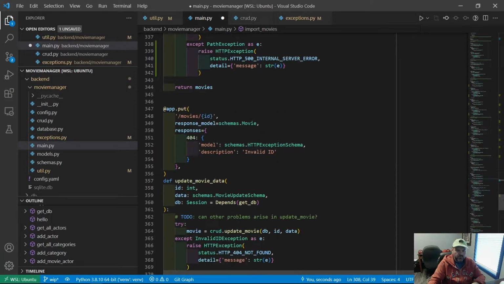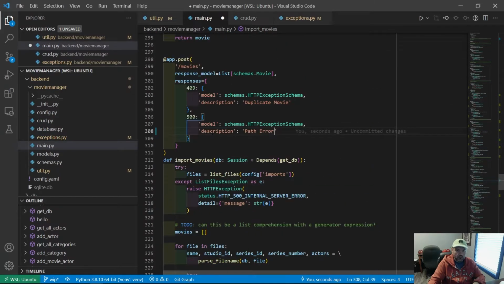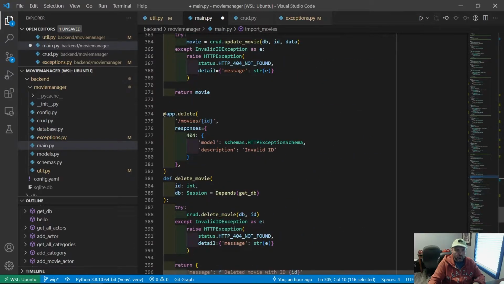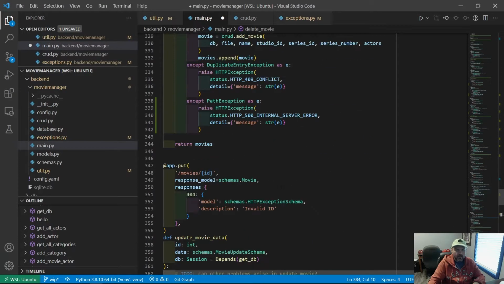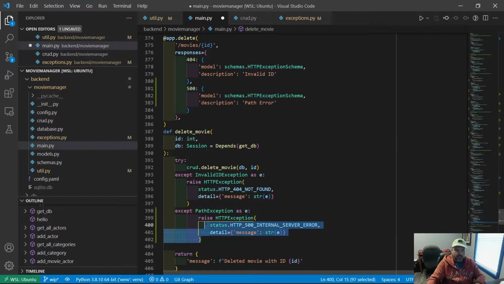So now here's the update movie. Let's go take care of the delete movie first though. So let's copy this error code over here. We'll go down to our delete event, and we'll go back up here and grab our exception. And it's going to be right down here. So again, in the delete movie, we might have a problem too if we can't move the file back to the imports directory for whatever reason. All right, so that handles that, and I think that just leaves update movie.